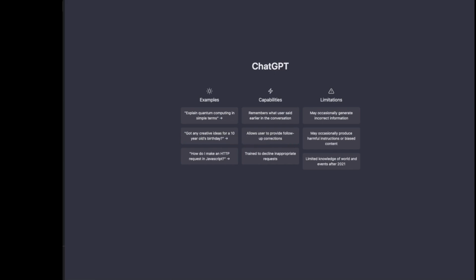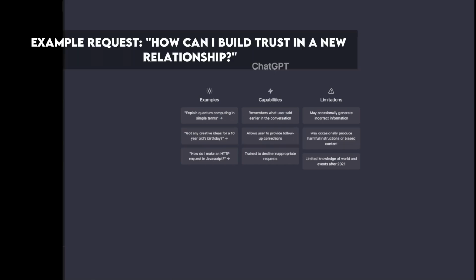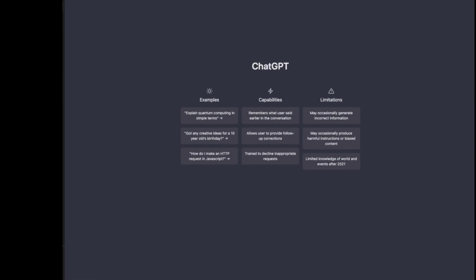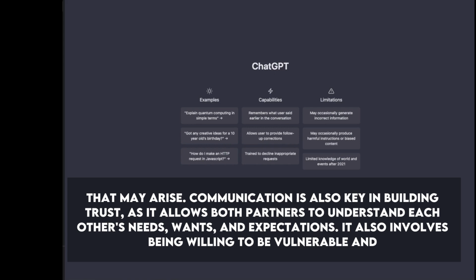Number 29. Providing relationship and dating advice. Example request: how can I build trust in a new relationship? ChatGPT: building trust in a new relationship involves being honest and transparent, keeping your promises, being reliable and dependable, and being open and willing to work through any issues that may arise.